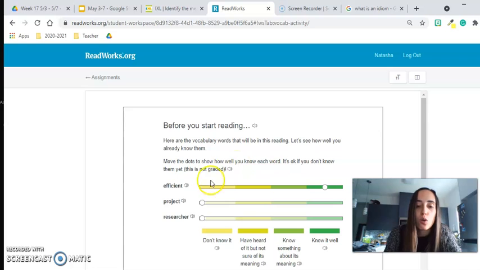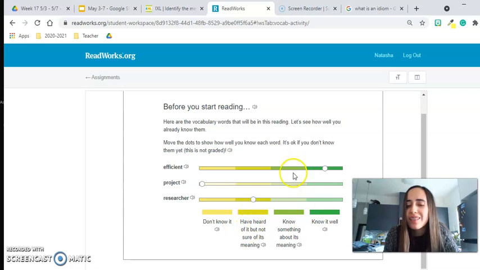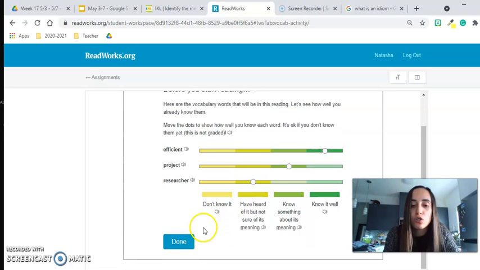So then you go to the next word, project. You want to listen to the word, project, and then kind of figure out whether you know what that word means, okay? Then you have the word researcher, same thing. Do you know what a researcher is? Do you know what a researcher does? If you don't, then you're going to want to go ahead and list, no, I'm not too sure. I don't know what the meaning is, right? And this will vary on each student. Everyone's different. Some people have a stronger vocabulary than others. This does not give you a grade per se. It just kind of wants to get a better idea if you know the words or not. So do make sure you fill that out and then you click done.